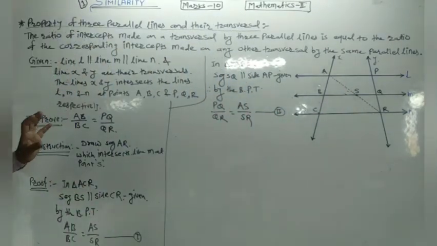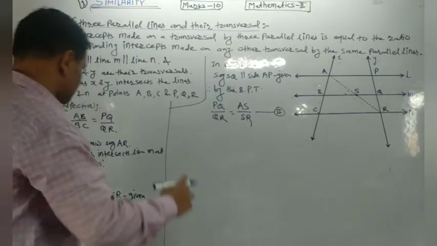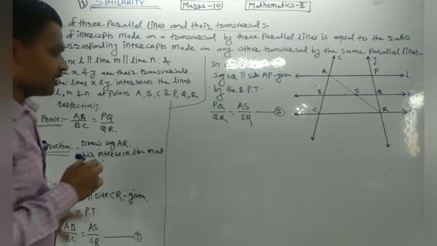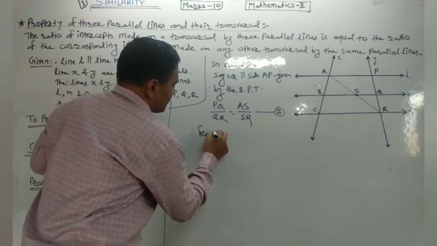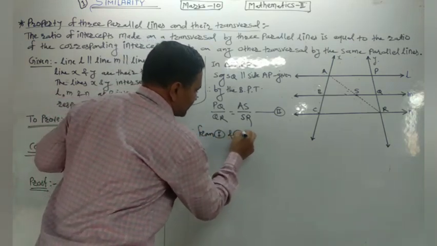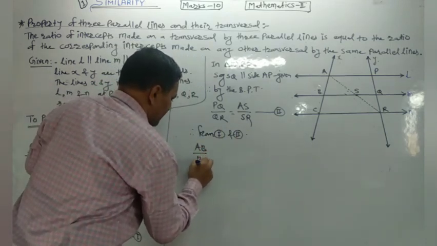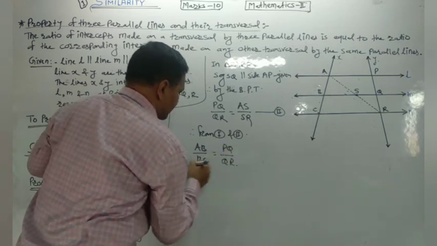Now, the value of first ratio AB by BC is AS by SR, and the value of second ratio PQ by QR is also AS by SR. Means from first and second, their right hand sides are equal. Therefore, we say that their left hand sides are equal. Therefore, from first and second, we say that AB by BC is equal to PQ divided by QR. Right.